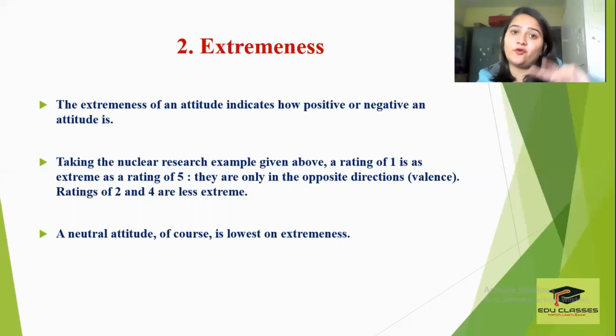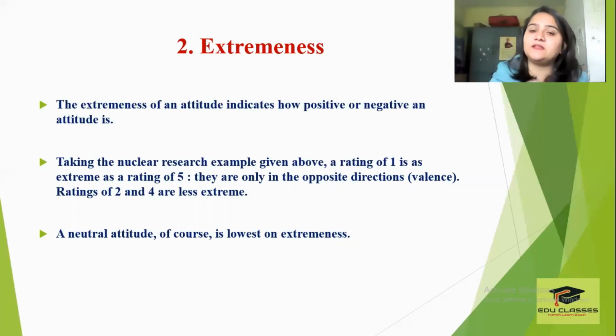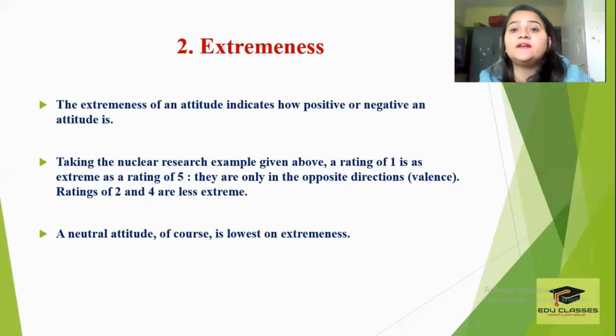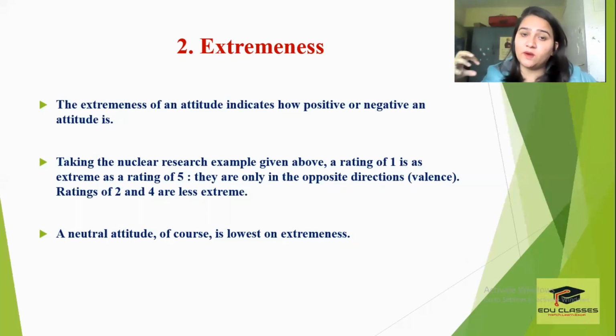So -5 और +5, if you see on a scale, जो magnitude का number है, जो extremeness है वो same है. नीचे भी -5, नीचे भी 5 की value है, ऊपर भी 5 की value है, पर पॉजिटिव है या नेगेटिव है वो आपको वैलेंस से पता चलेगा. एक्सट्रीमनेस में दोनों सेम है. So we can say that something which is opposite, which is extreme, it will be 1 and 5.